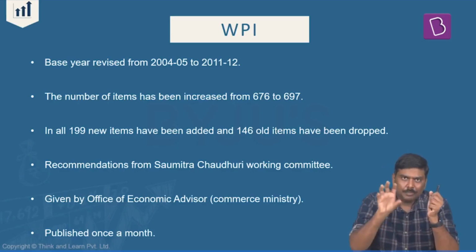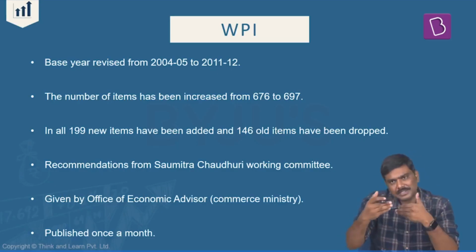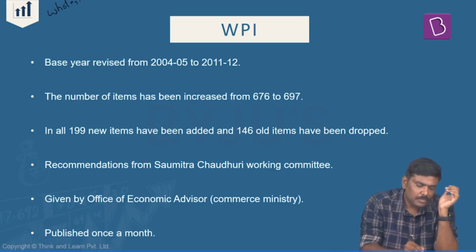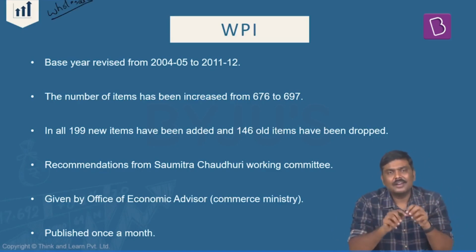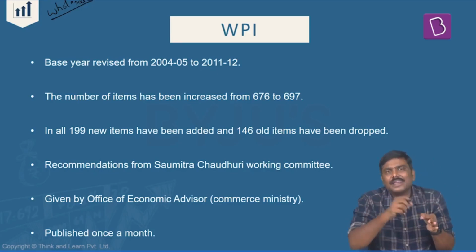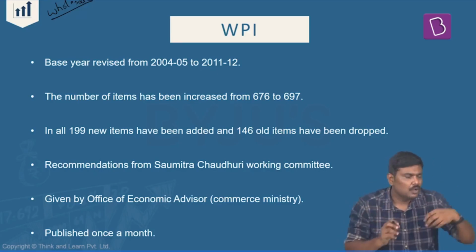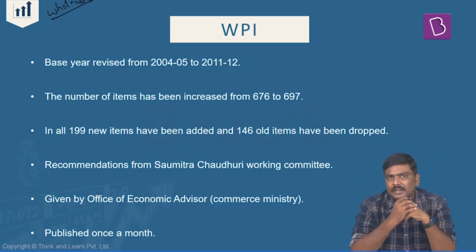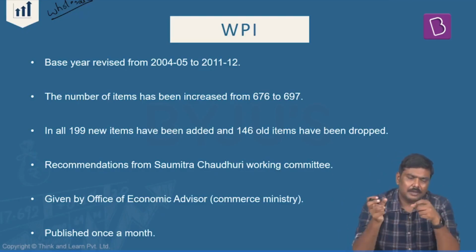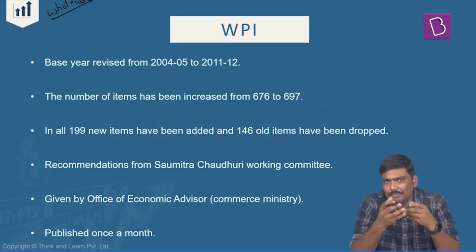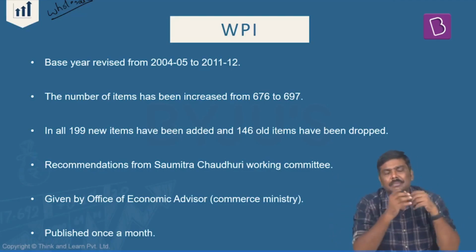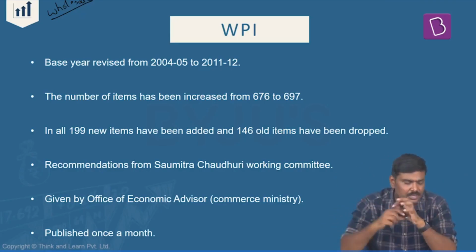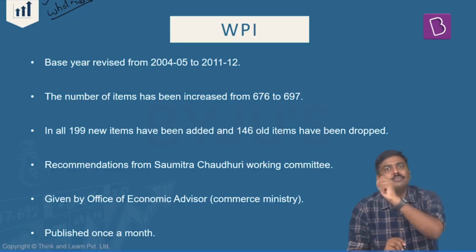In case of the WPI, what we measure is by how much percentage the price levels have increased in the wholesale market. What do you mean by wholesale market? Where there are transactions conducted, where buying and selling is done by businesses. One company will sell the goods to another company. That is the basic idea of a wholesale market. So in the wholesale market, where business to business transactions take place, over a period of time, by how much percentage the price levels have increased, that calculation is called WPI.